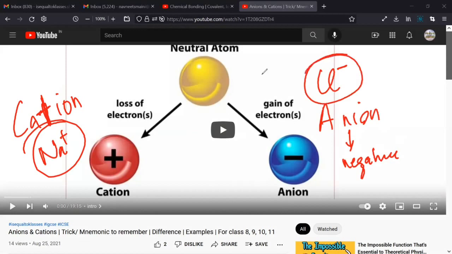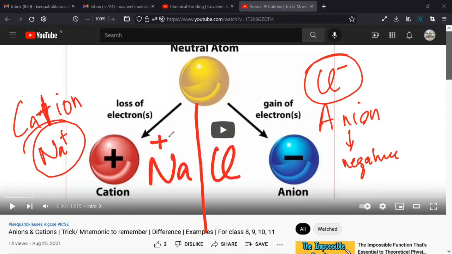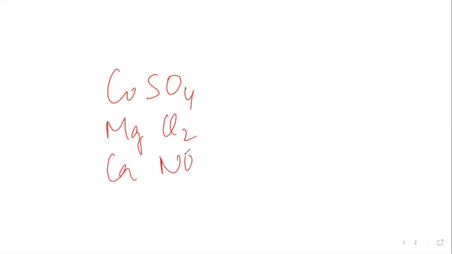And what I'm trying to explain to you now is that if we have NaCl, most of the ionic compounds will have the first part positive and the second part negative. Do we have any doubt till here? No, sir. If there is a doubt, please let me know now. No, sir. I don't have any. Okay. So you don't know anything about these compounds, and it is absolutely okay.